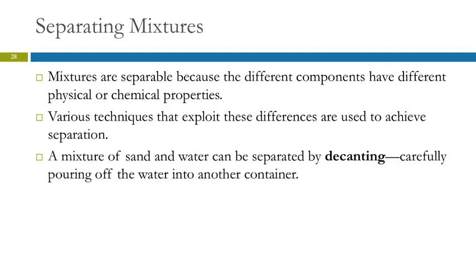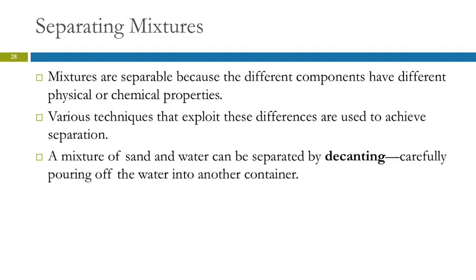If you think about a mixture of sand and water, so imagine taking, say, a bucket of water from the tap and then putting a scoop of sand into it and stirring it up. Would that be heterogeneous or homogeneous? Heterogeneous. Because what's going to happen when you stop stirring? The sand sinks to the bottom, right? How could you separate the water from the sand?